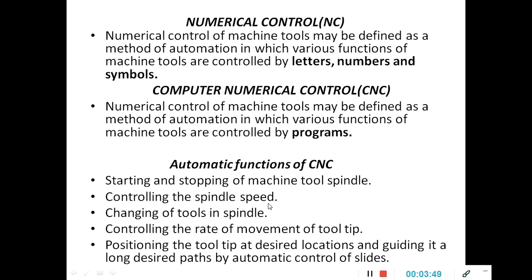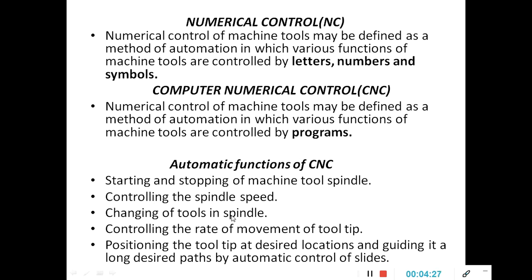Controlling the spindle speed. In a single machine we do different operations, right? Drilling needs a different speed, reaming needs a different speed, thread cutting or tapping needs a different speed. In a traditional machine the operator changes the spindle speed according to the operation, but here we have already specified the different speeds for the different operations in the program itself. Therefore controlling the spindle speed is very easy in these automatic machines known as CNC machines.